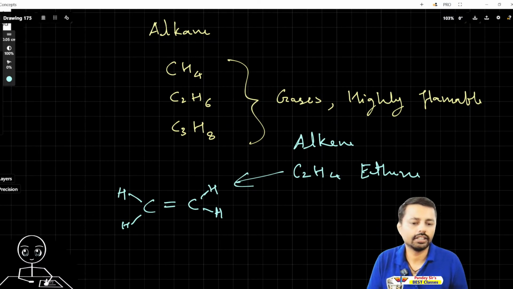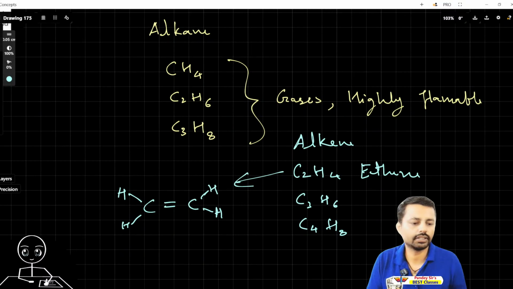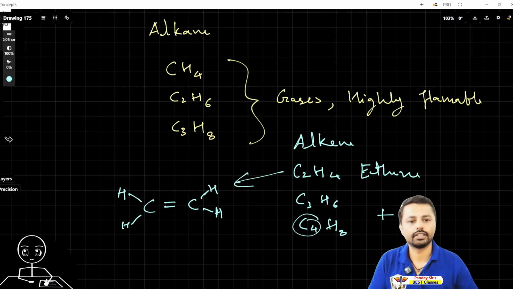And then again here propene, C3H6, and then C4H8. Just H2 plus H2 keeps on increasing. CH2 you have to keep on adding. You see here one carbon and two hydrogens added. Here also one carbon, two hydrogens added. So this is the basics of a homologous series.